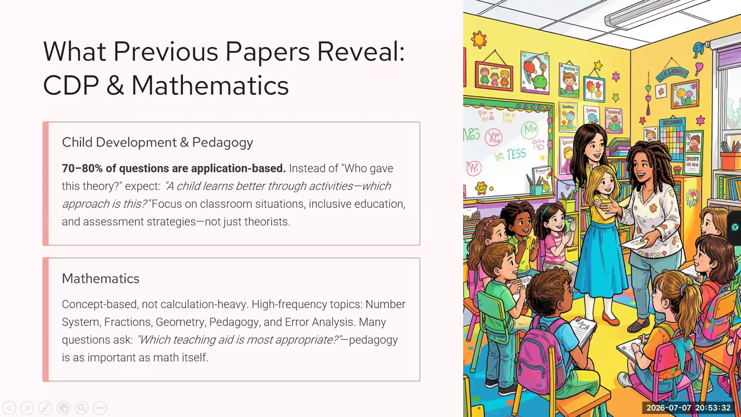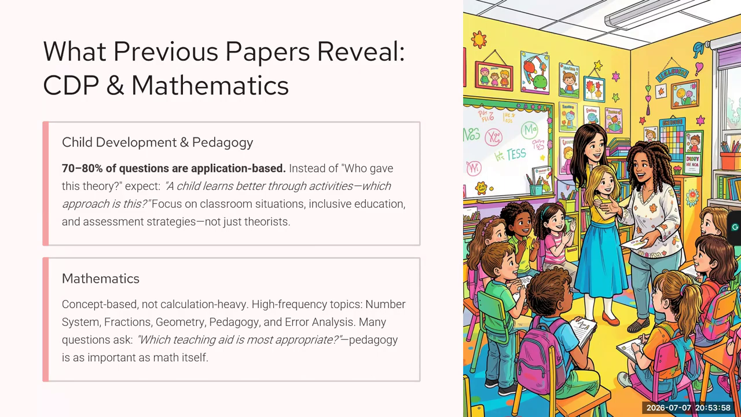Okay. So now, what do previous papers reveal? What analysis do we do from the previous papers? First and the most important thing is, the CTET paper is not only about theory. It's not about memorization only. 70 to 80% of the questions are application based.